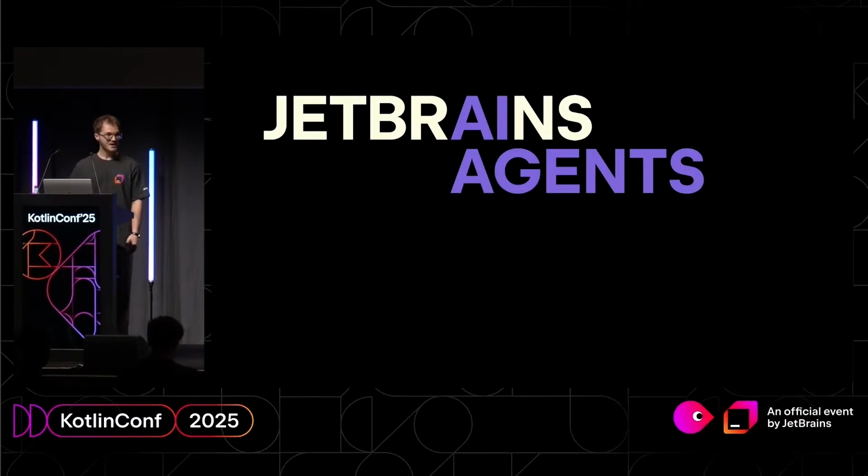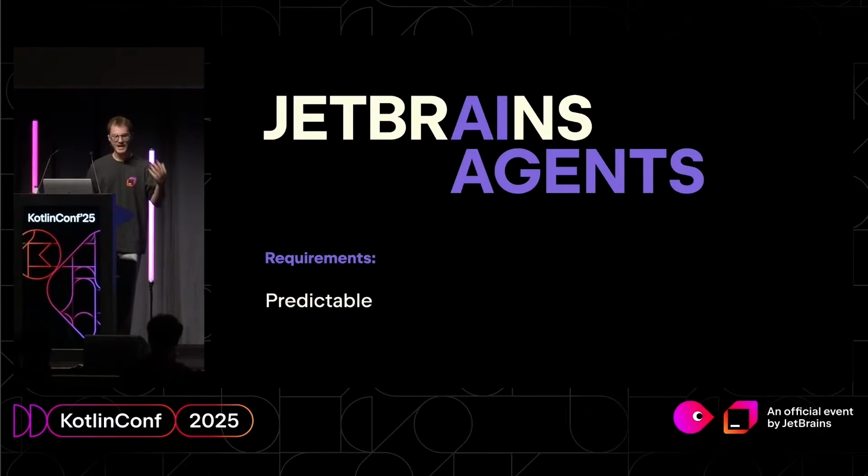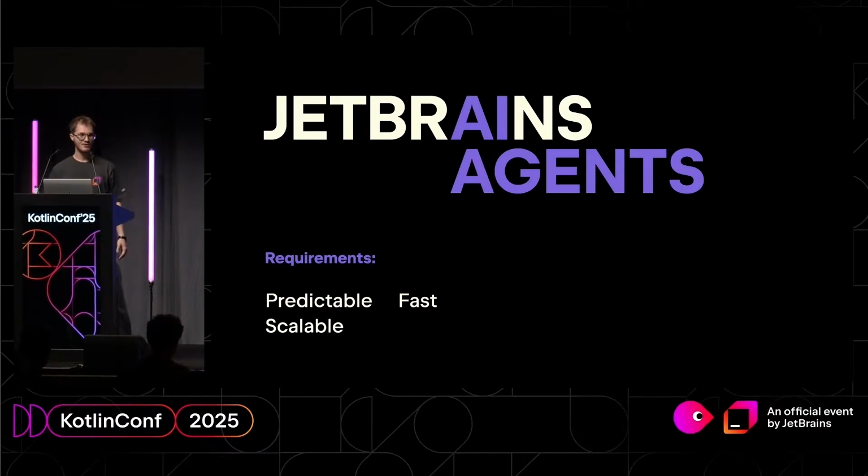And of course, we are a big company. We're a very big company. And we have some requirements. We cannot afford doing toy experiments and small demos and these kinds of playful things. We need to make real products and deliver them to real customers. And we need our agents to, first of all, be predictable and also scalable and fast. Why? Because if something is slow, users are not happy. We are reading all of your reviews, and we are looking at many different charts and graphs, and we know that if something is slow, users are unhappy. And what do we want? We want our users to be happy.